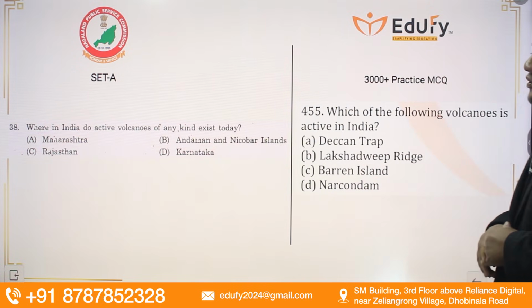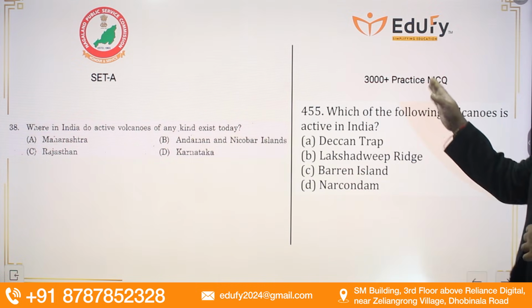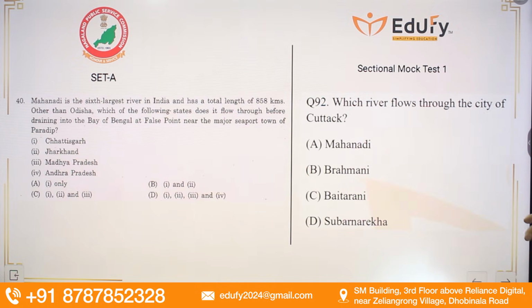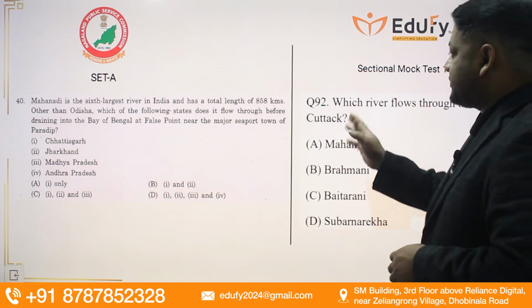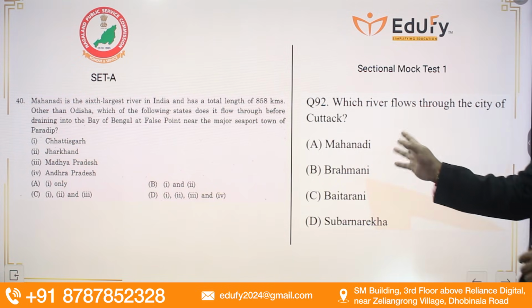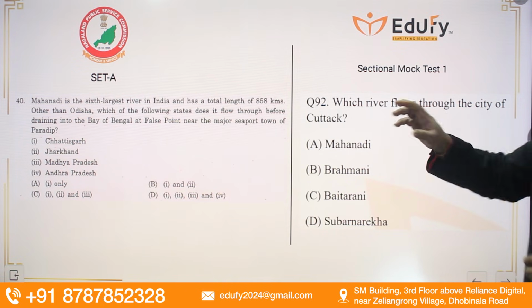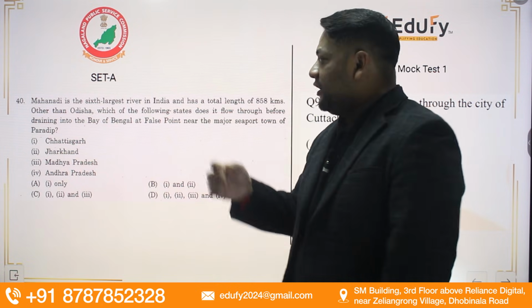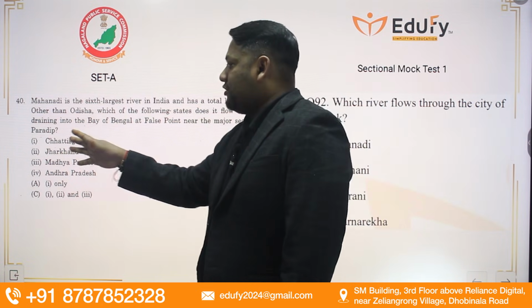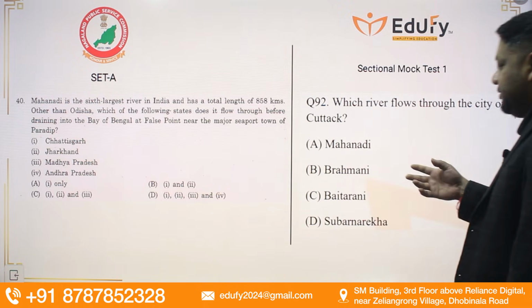Next, again the same, 455 from the 3,000 plus MCQs. The Mahanadi is the sixth largest river basin in India, with a total length of 858 km. We have discussed this question directly. Which city does the river flow through? Cuttack is in Odisha, and Raipur is in Chhattisgarh. Technically, Chhattisgarh should be the right answer.